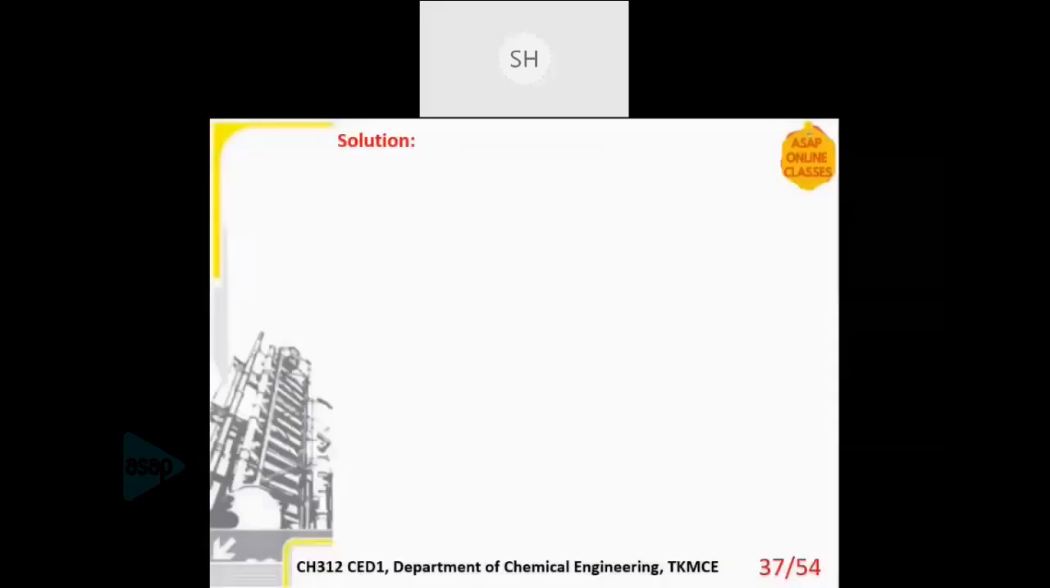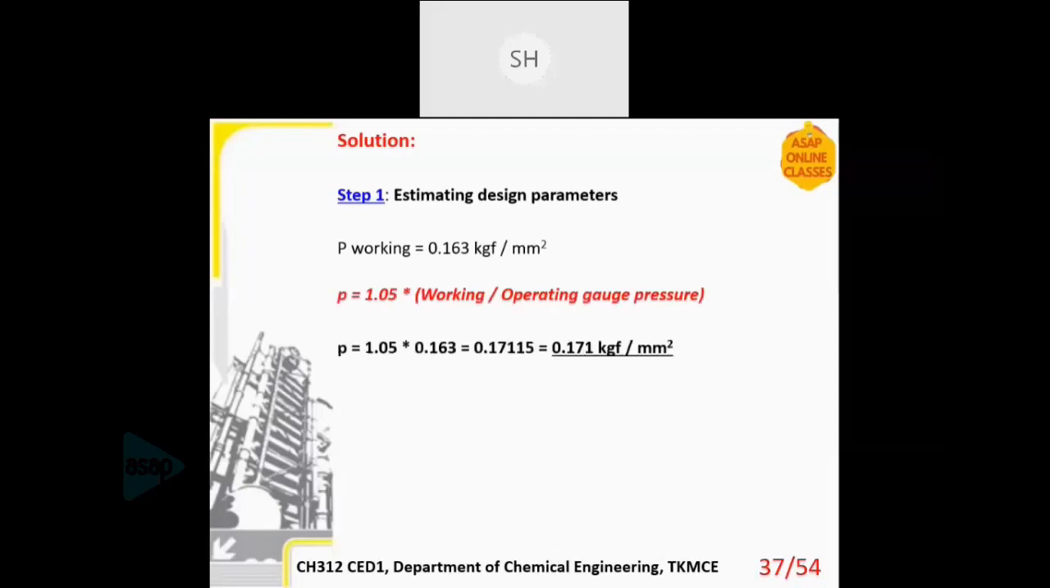So to proceed to the design, the first step is estimating the design parameters. You have to estimate all the design parameters. So P working was given to you. From P working, we are finding P design, which is 1.05 times the working pressure. Then T working is also given, 180. So you have to find the design pressure and design temperature. That is the first step.